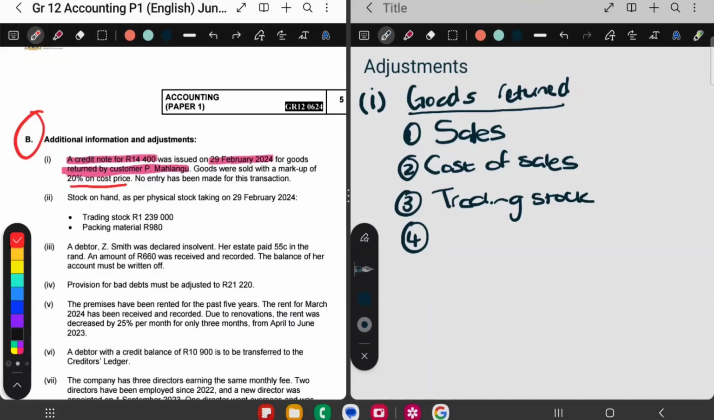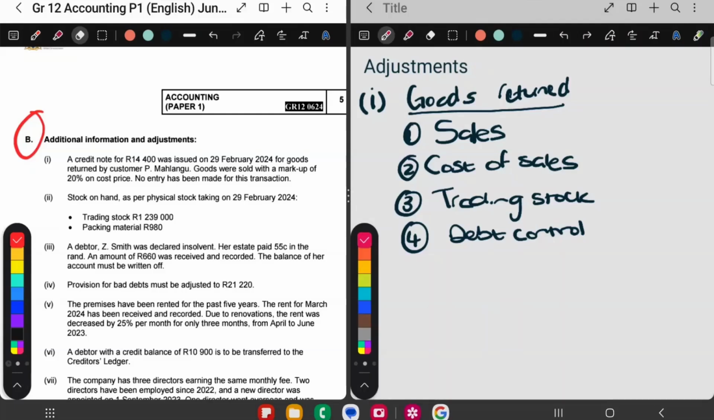And then, because it's a customer who returned goods, a credit note was issued. Debtors control is also involved, okay? Because now the customer doesn't owe us this amount of money anymore because he's returning goods. So now let's see the effect on these accounts.